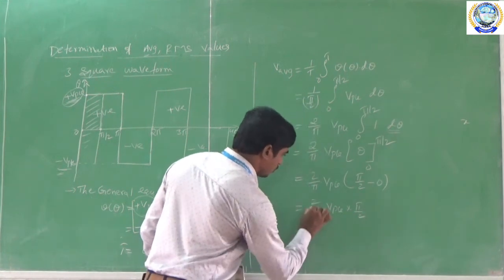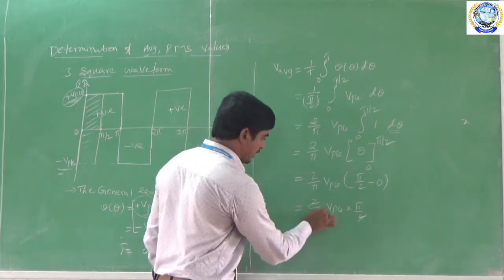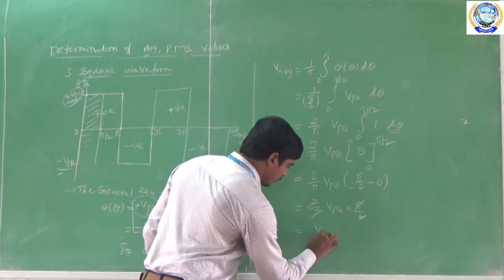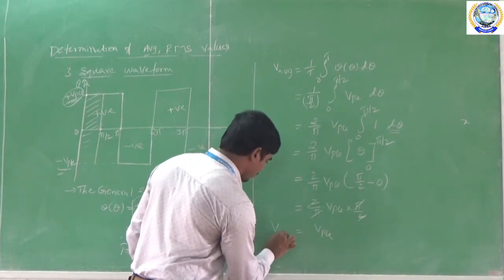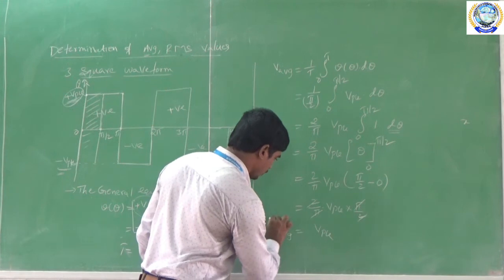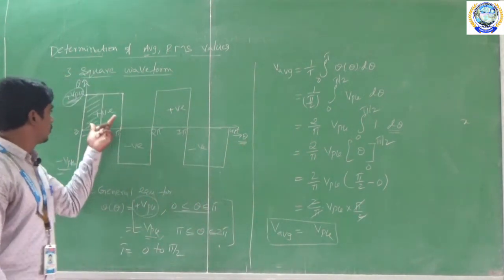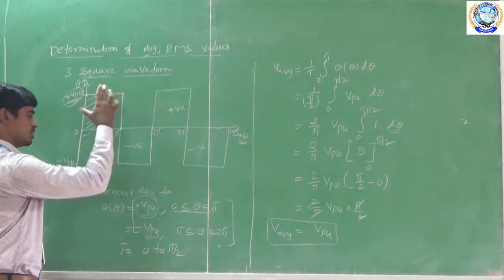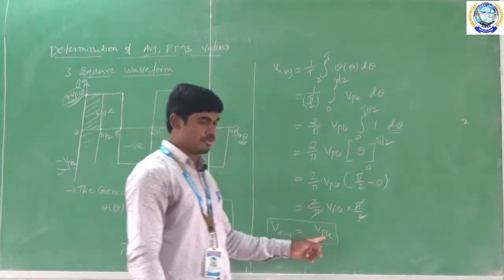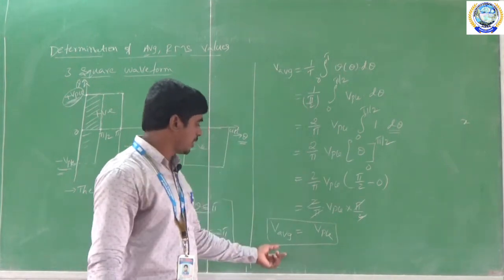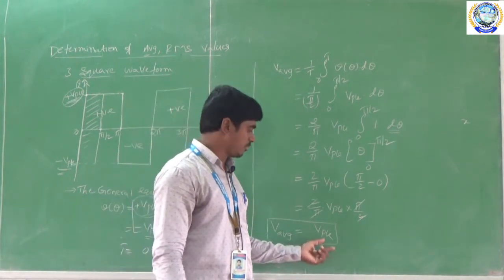Therefore 2 gets cancelled and pi gets cancelled, so the value is VPK. Therefore V average is equal to VPK. For the square waveform, the average value is the same as VPK. So this is the formula for the average value of the square waveform.